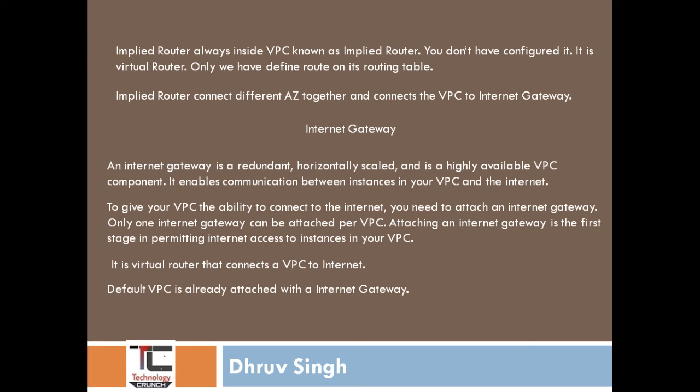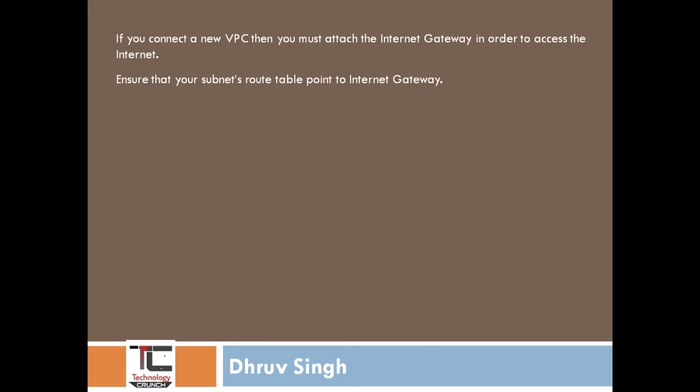The default VPC already has an internet gateway attached. If you create a new VPC, you must attach an internet gateway in order to access the internet. Ensure that your subnet route table points to the internet gateway. Even if you have created the internet gateway, assigned it to the VPC, and created an EC2 instance with a public IP in your public subnet, your EC2 instance still cannot communicate with the internet because you did not add a route to the route table.